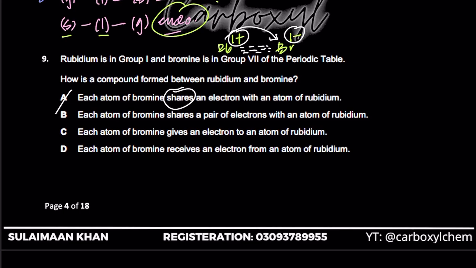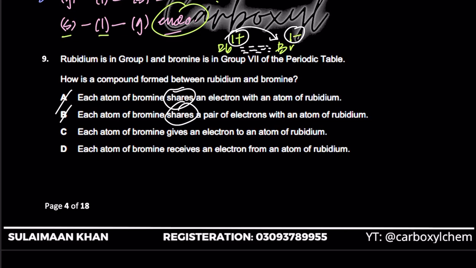B says, each atom of bromine shares a pair of electrons. There's no sharing, dude. That's why I say, whenever you come across an MCQ in your O levels, in your IGCSE, two options are automatically wrong. Even if you take an educated guess, you will have the chance of getting the MCQ right 50% of the time if you know that two options are always going to be very wrong.